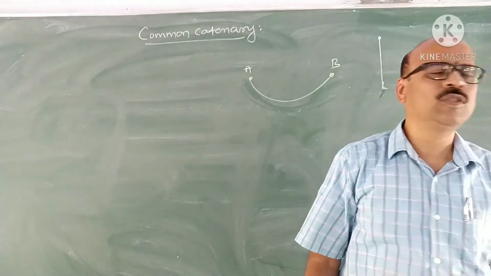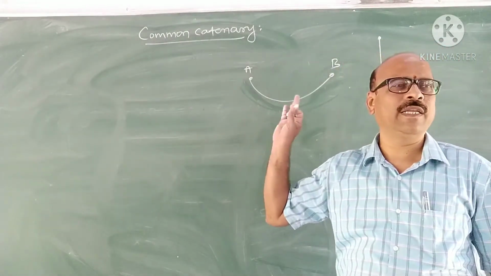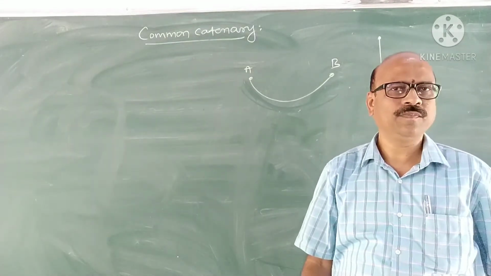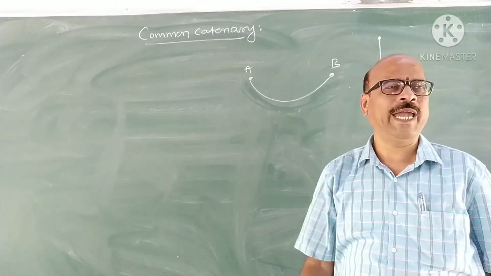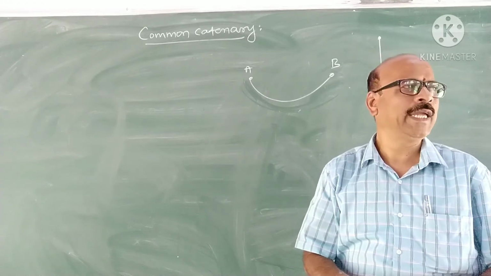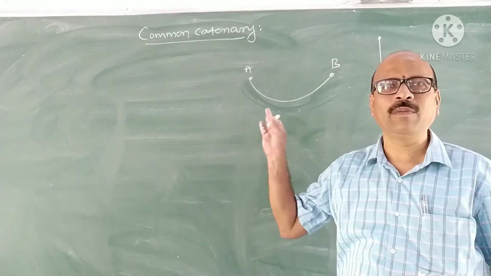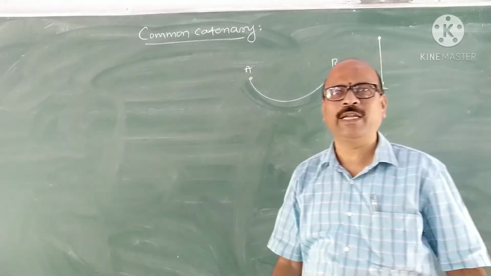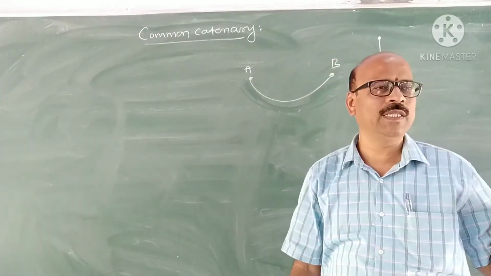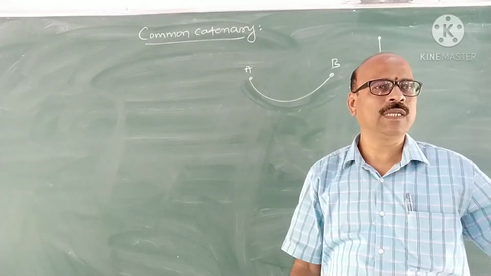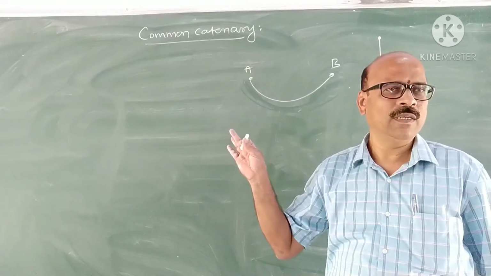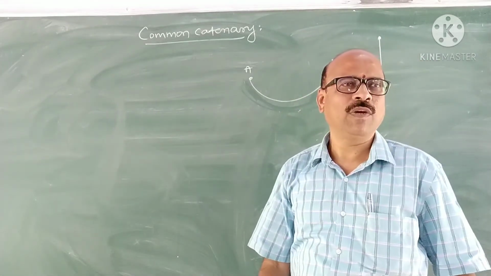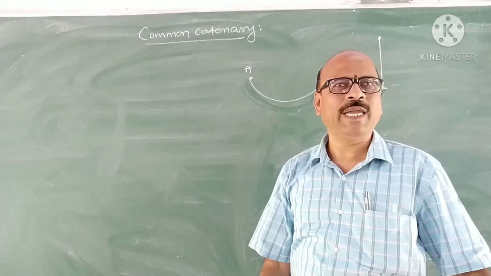Do you observe any catenary in real life? Can you give any example for catenary? How many of you have seen hanging bridges? Nearby, there were hanging bridges in Ramanguli. I think it is not there now, because of that heavy flood last year, it was washed away. Now, how is that hanging bridge? What is the shape of the hanging bridge?